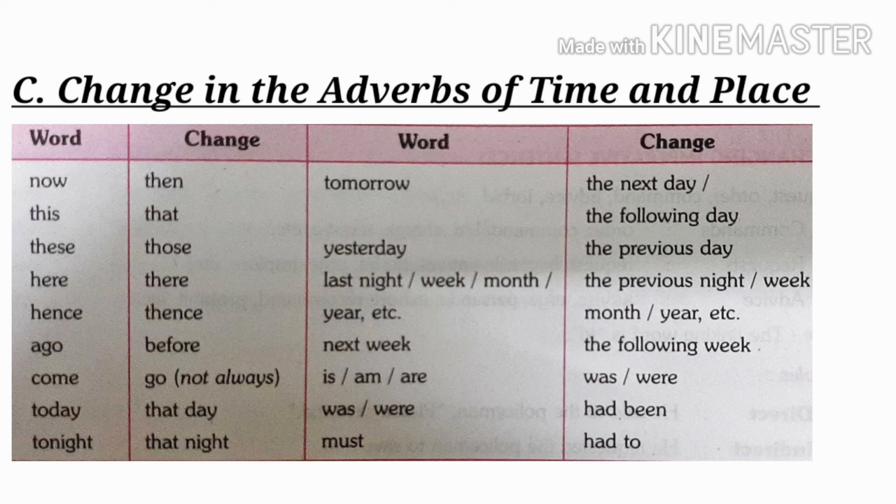For example, now changes into then, tomorrow into the next day or the following day, this into that, these into those, yesterday into the previous day, here into there, last night, week or month into the previous night, week, month, year, etc. Ago into before, next day into the following day, come into go, today into that day, tonight into that night, is, am, are into was, were, had been, and must into had to. You can learn this table.